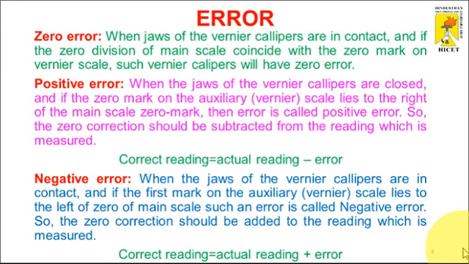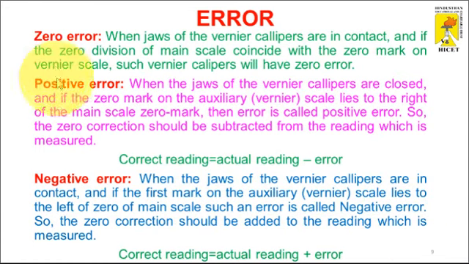Whenever we close the jaws, that is, the internal and external measuring jaws are in the closed condition, both the vernier scale zero and the main scale zero coincide equally. In this case there is no error. This type of vernier caliper is good for measuring any component.